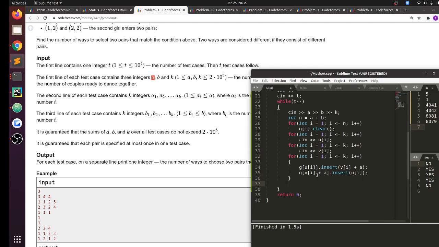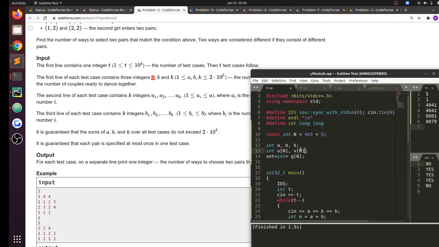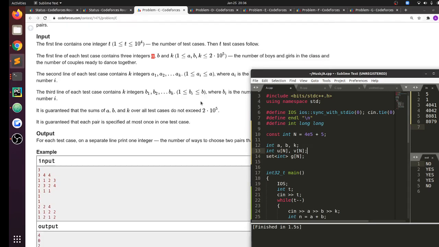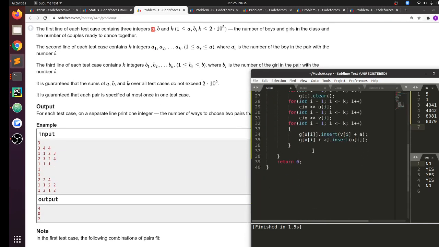I don't need to do this, I think, because yes, I can subtract the sizes directly. So basically I have, I think this should work basically.